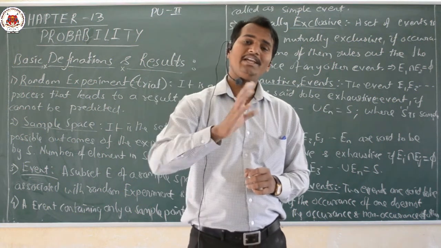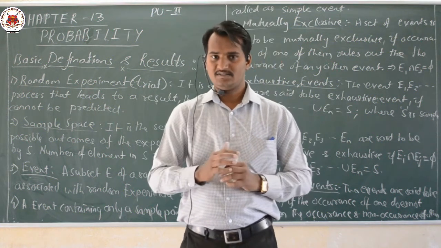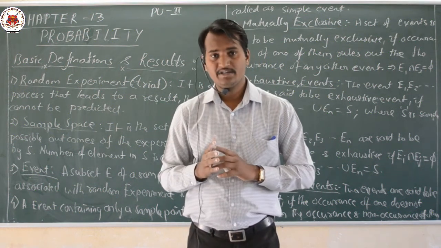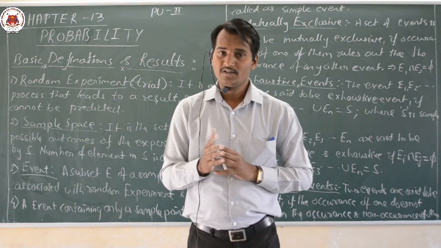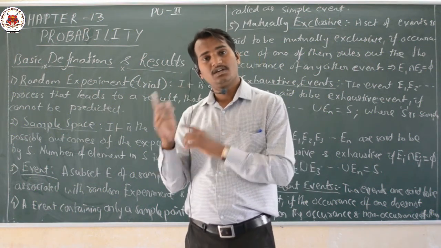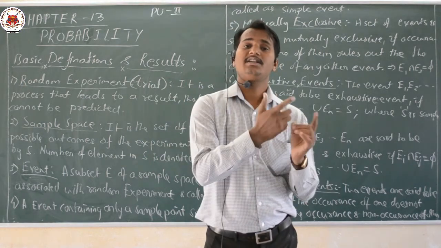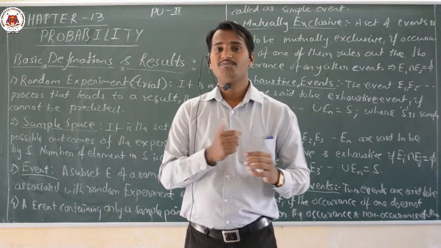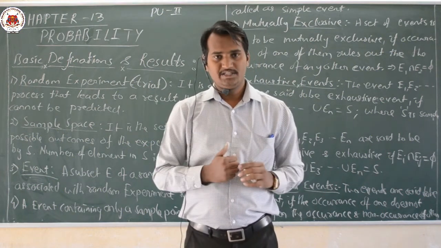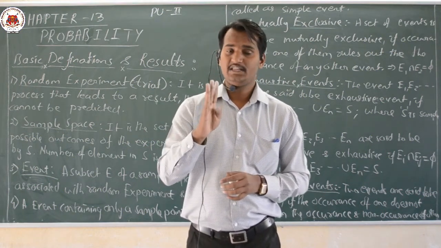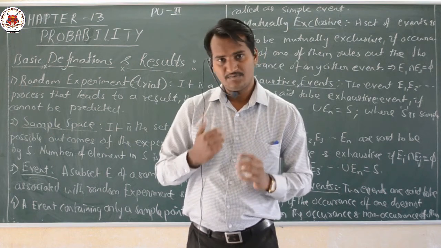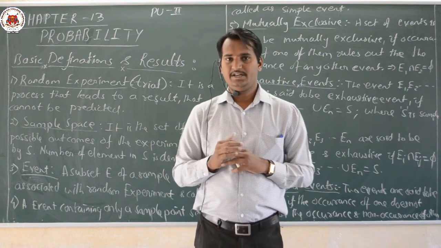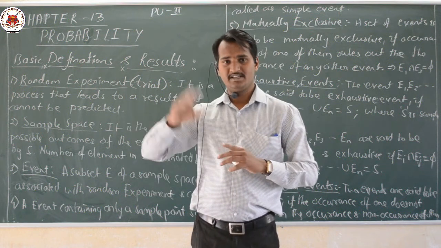And one more common example, that is playing cards. In a set of cards, we are having 52 cards, numbered from 2 to 10 and J, Q, K, A. These 4 are there, so a total of 13 numbers will be there, and they will have 4 types, which we shall discuss afterwards. Before starting with that, these 3 basic examples we should understand. That is very simple, common, basic things.